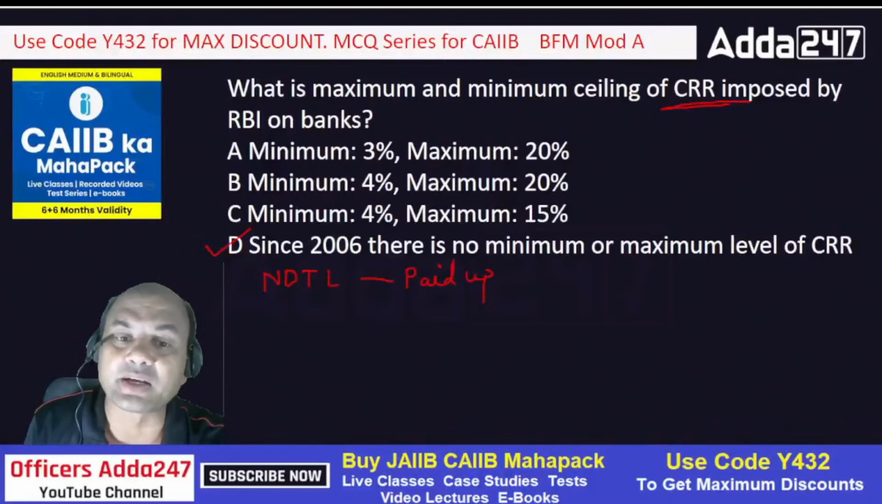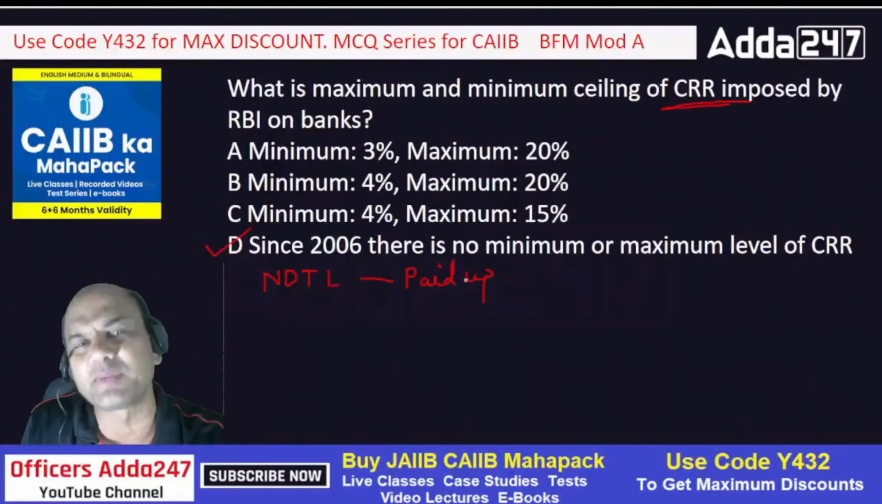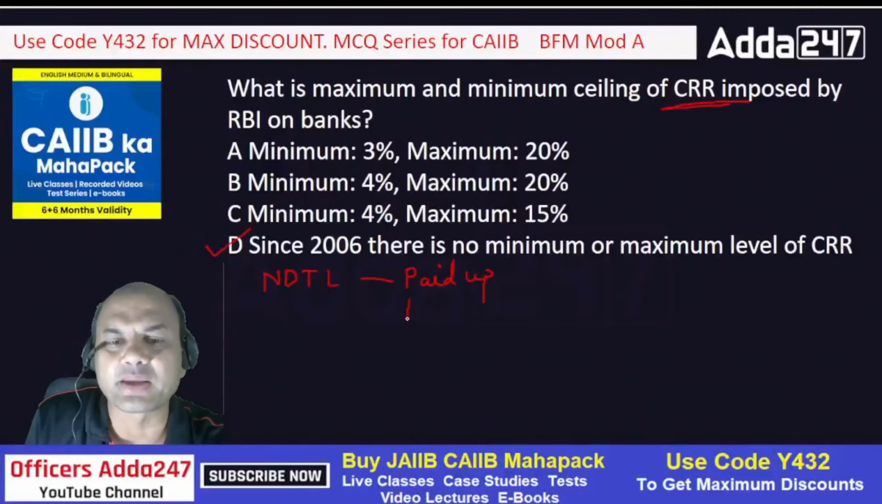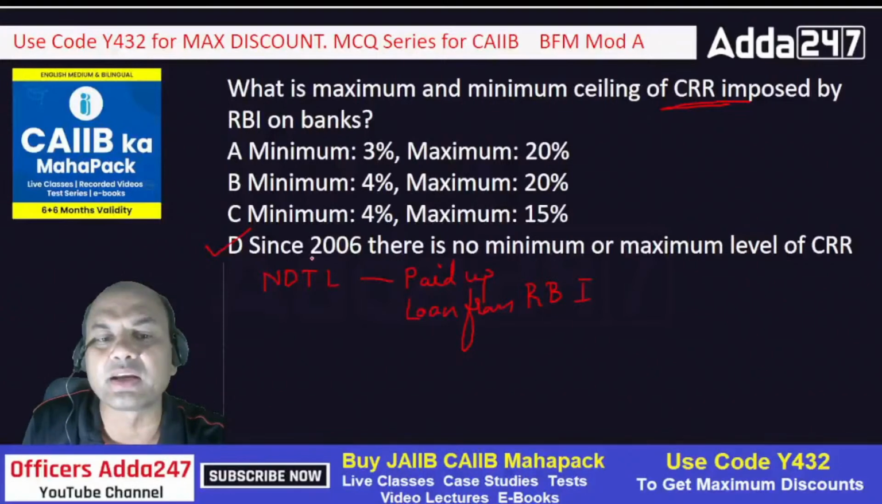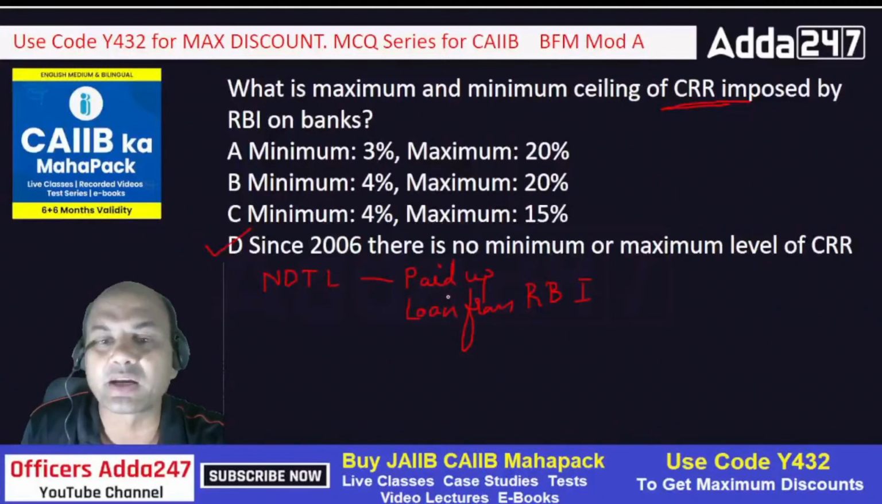Any credit balance in P&L account, means if there is any credit balance remaining in the P&L account, that is not included. Then the amount of any loan taken from RBI. Obviously, how can it be included? It's a loan, right? What do you have in NDTL? What people have kept with me, demand liabilities, term liabilities. And what is a loan? I am taking money and it is given to me. How can I include it in NDTL then?